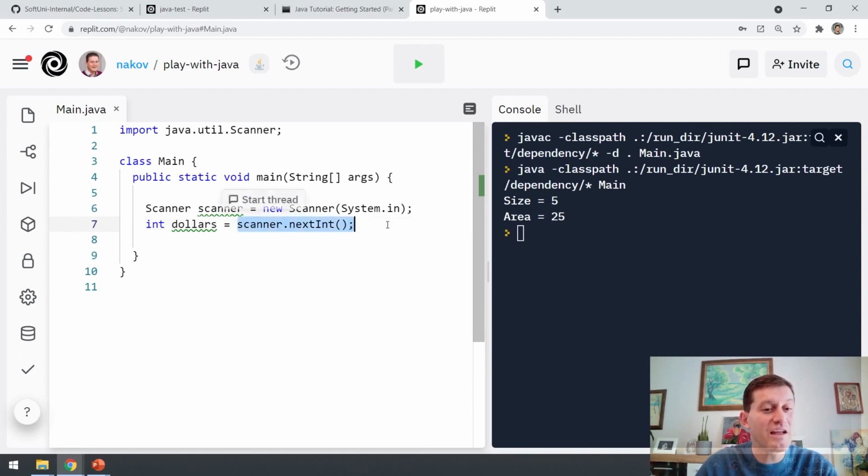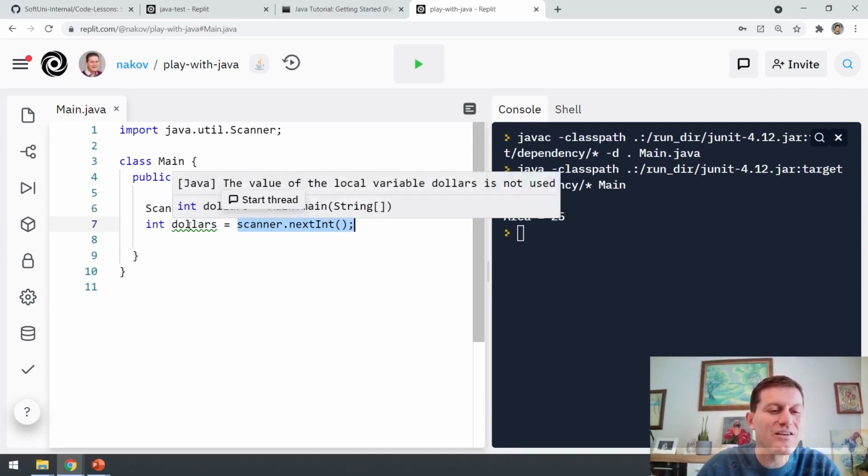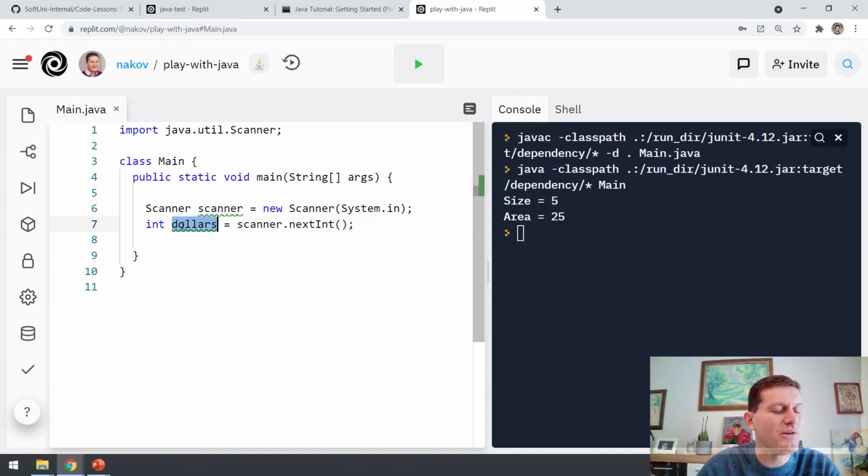It says scanner.nextInt(), read the next integer value from the user and save it into a variable, into a memory location labeled dollars. This is a place in the computer memory where we put something, and this something is an integer, int. This is how Java works.